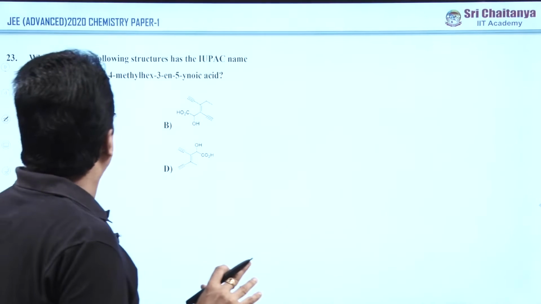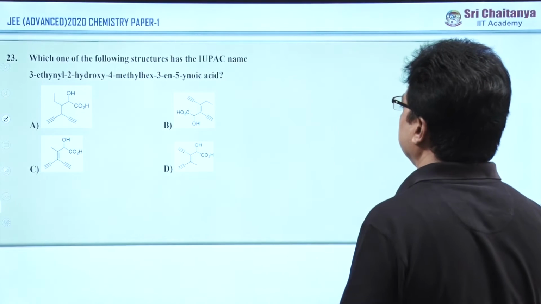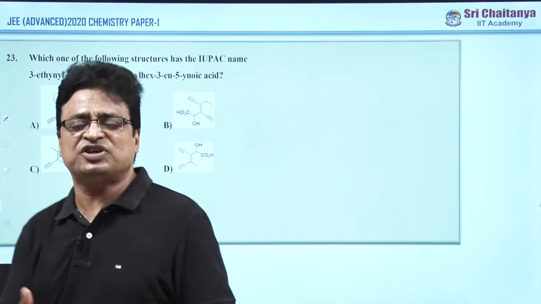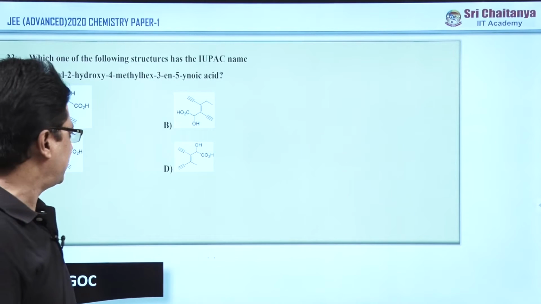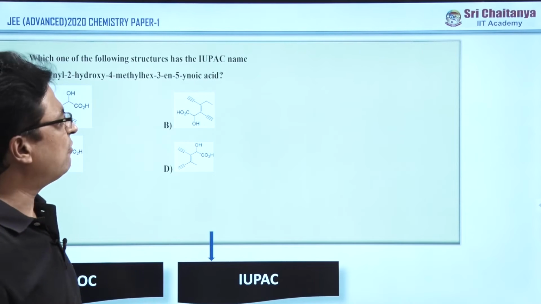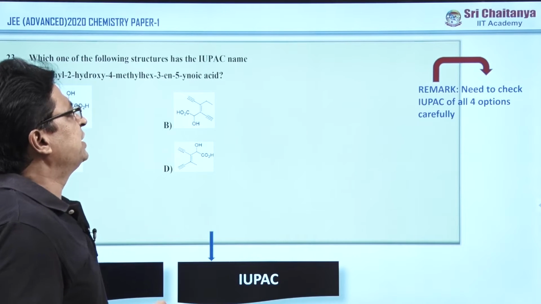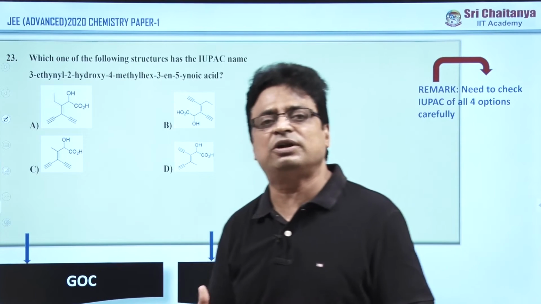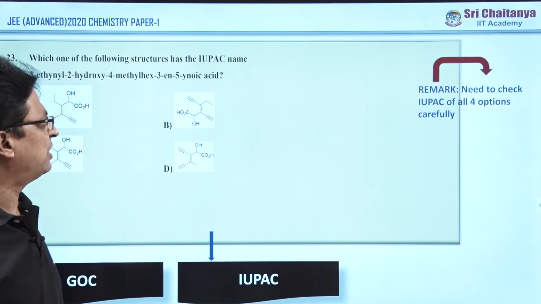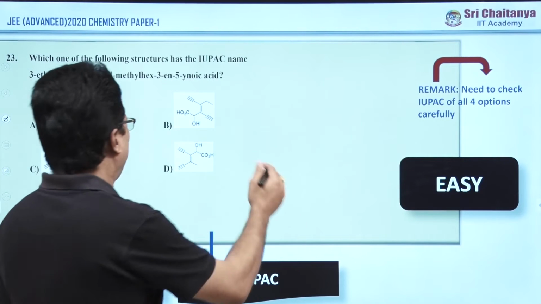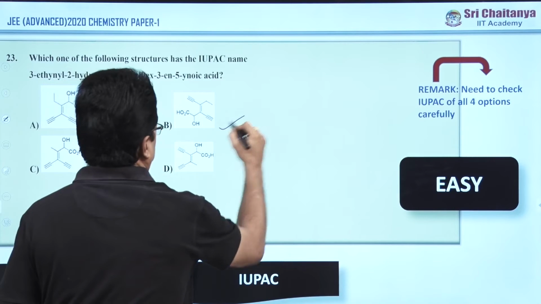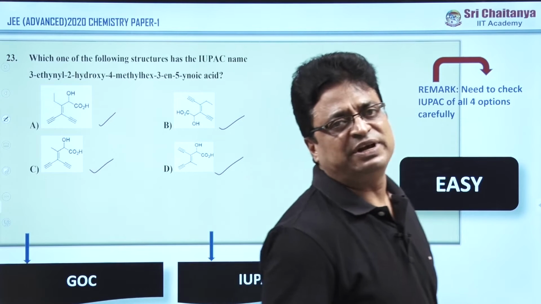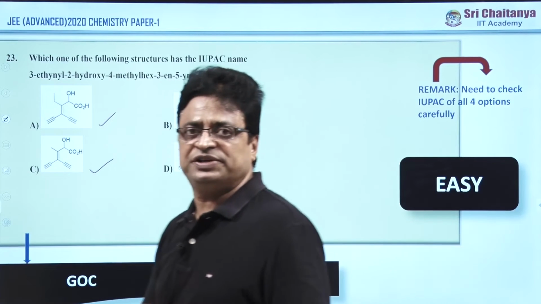Okay. Now coming to the next, the 23rd question in the straight objective section. This question is also under GOC. As I already told you, GOC is very important, and it comes under IUPAC nomenclature. If you have thoroughly studied all the terms, conditions, rules and regulations of IUPAC nomenclature, you can solve this question very easily, and here you have to read all the options very carefully, then only you can answer it. But anyhow the question is very easy for everybody. A straight question it is.